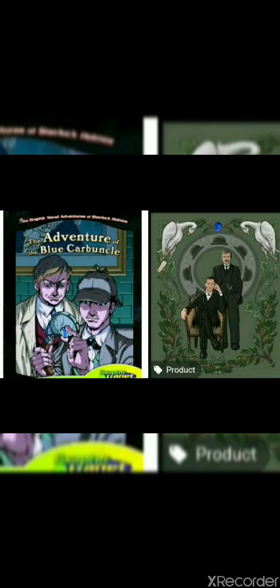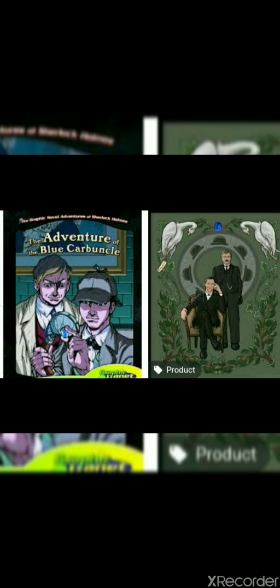Class 8, today we are going to study our first chapter in literature, The Adventure of the Blue Carbuncle. Before I describe this story, I just want to tell you the meaning of the term carbuncle. You know that carbuncle means a gem, a precious stone. But nowadays, writers don't use that word for a precious stone or for anything that is valuable.